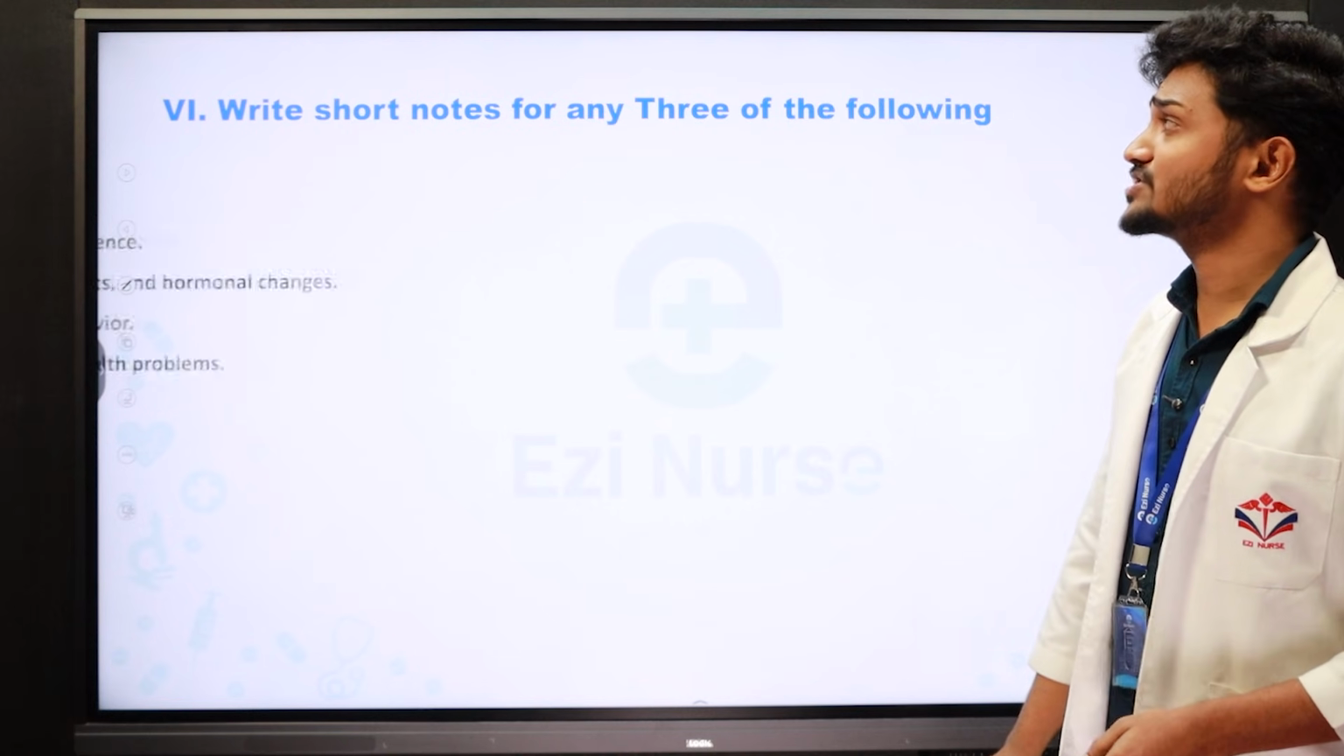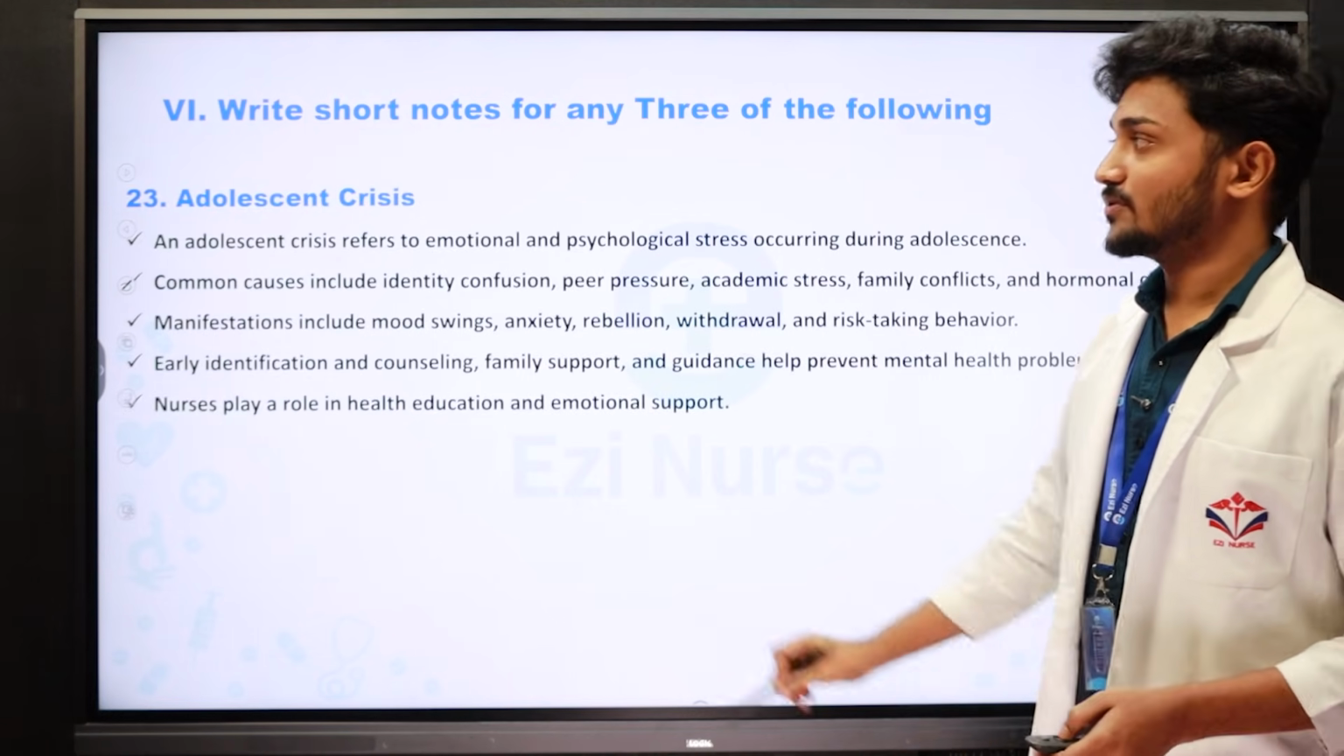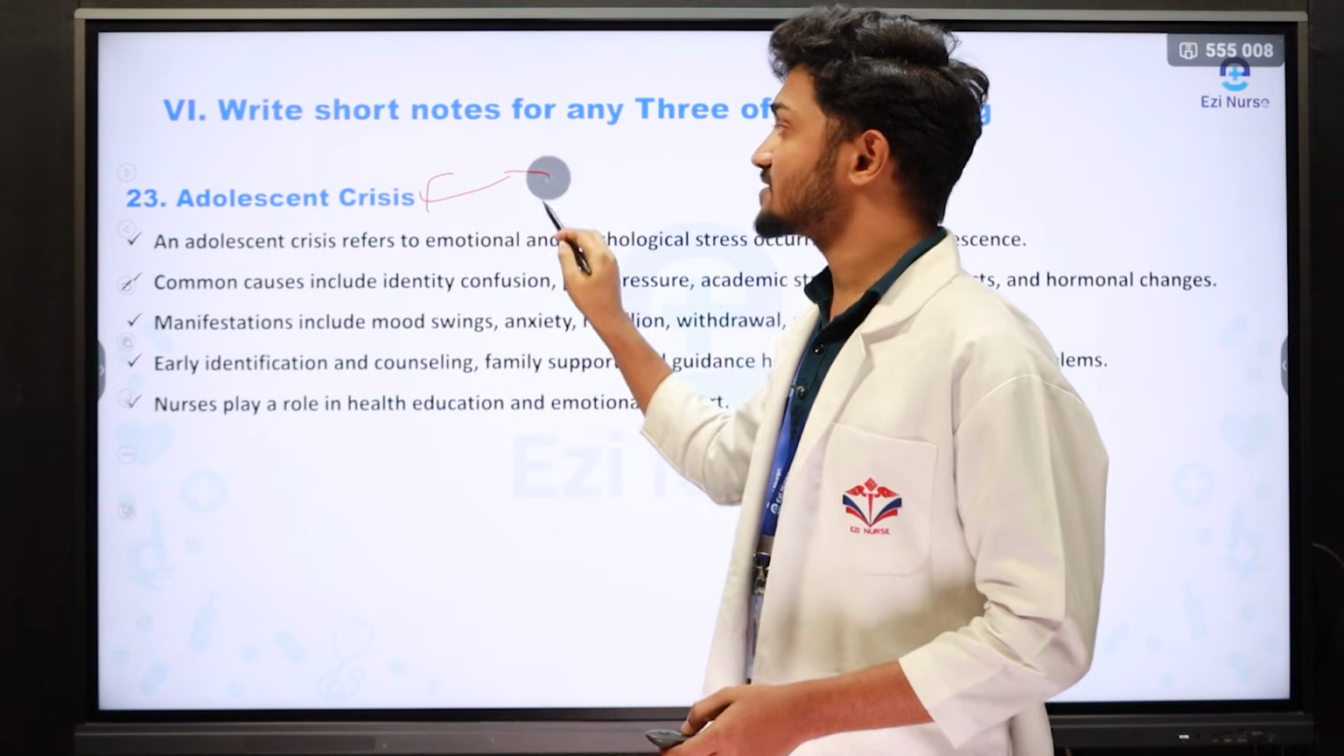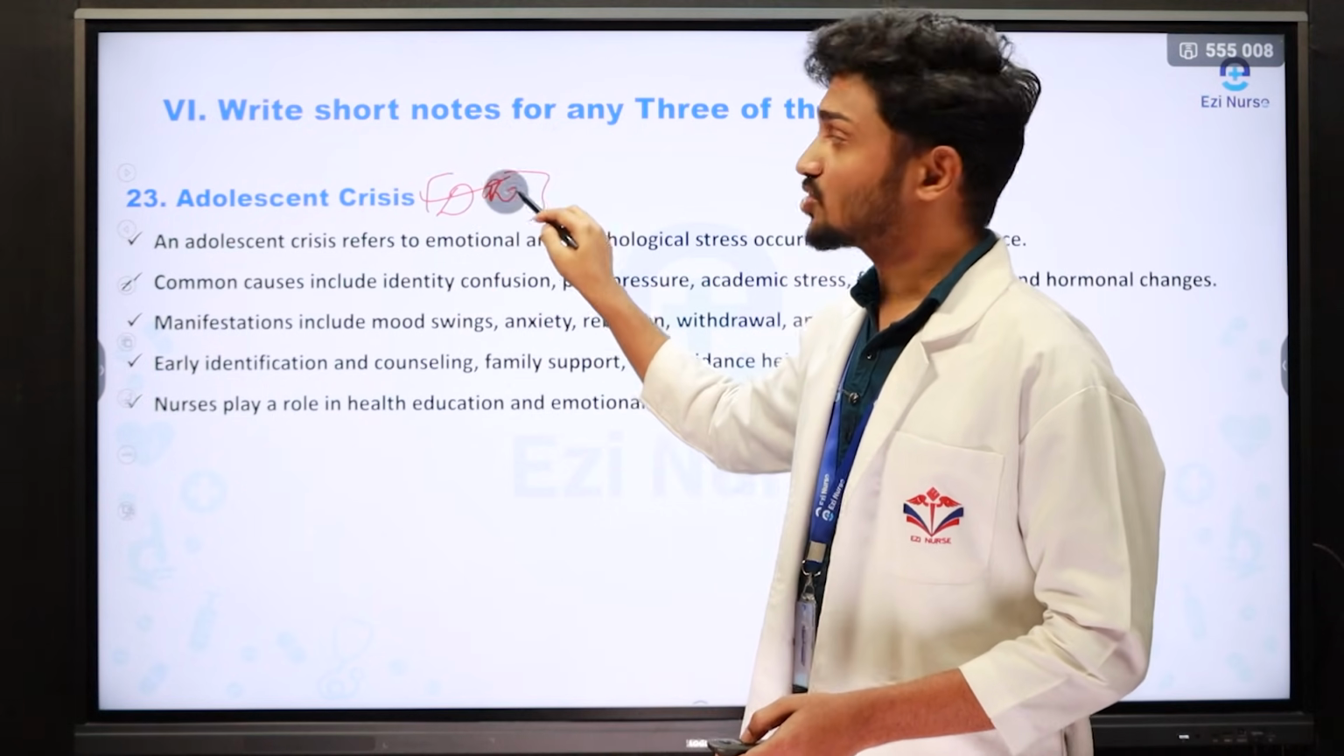Then the next question is writing short notes. What is the first question? Adolescent crisis. Adolescent crisis is nothing but crisis, which is also called danger.